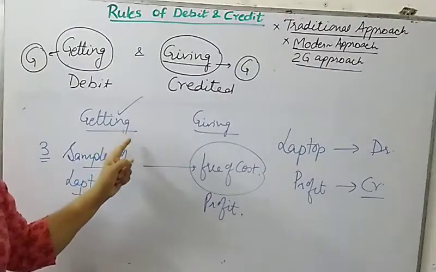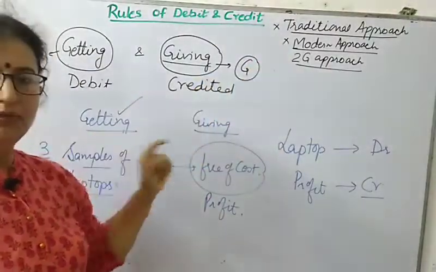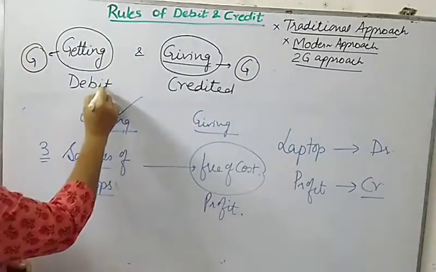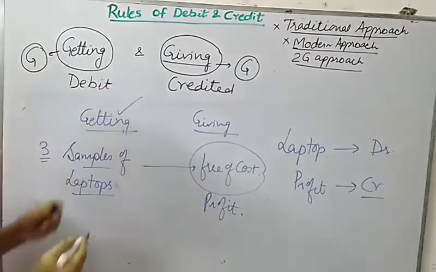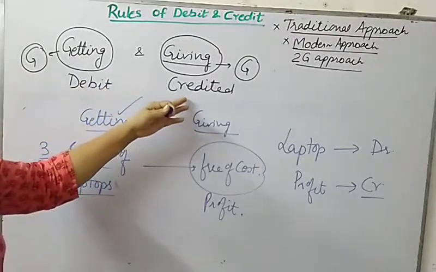So this is how you can make this traditional and modern approach simpler by following this 2G approach. So what is there in 2G approach? Whatever you are getting, it is to be debited, and whatever you are giving, it is to be credited.